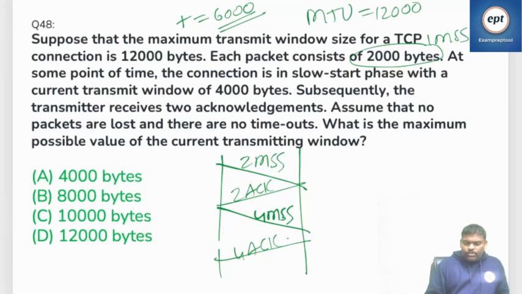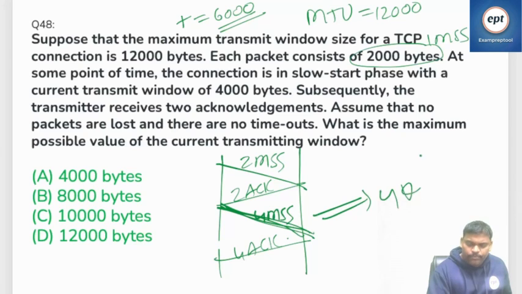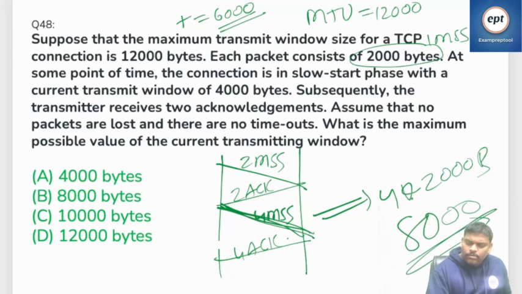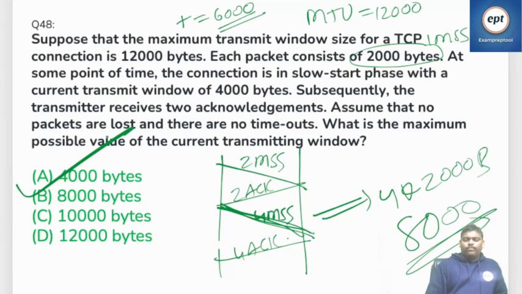But can you observe this one? 4000 bytes is starting, means 2 MSS you are sending. Subsequently, the transmitter receives 2 ACKs. That is also okay. Assume that no packets are lost and there are no timeouts. What is the maximum possible value of the current transmission window? Here 4 MSS is the right current transmission window. 4 into MSS, which is 2000 bytes, is 8000. Answer is 8000. It is a very simple problem.